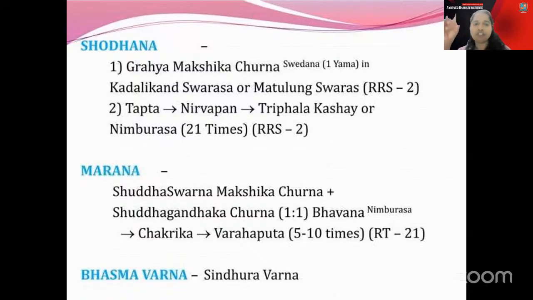When you come to the Shodhana part, importantly, the Triphala Kashaya and Madhulunga Rasa, just underline, because sometimes the question can be asked, right? Makshika Shodhana is not mentioned, which is not one among the Kashaya part or the Swarasa part, where the Shodhana is not done. I am repeating, such type of "not done" questions are repeating. So for Shodhana, just underline the Madhulunga Rasa and the Triphala Kashaya.